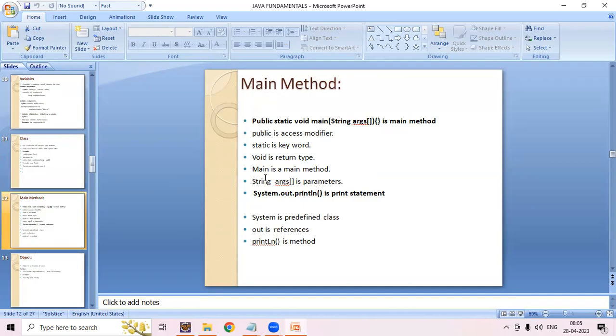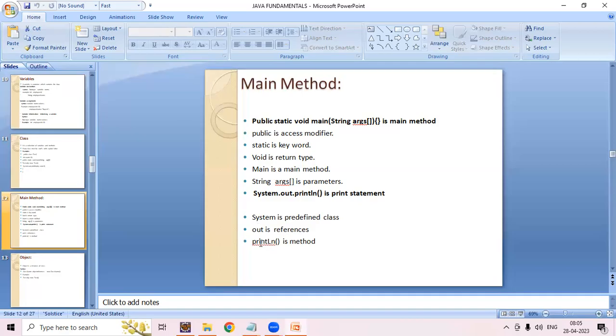String is a predefined class, generally in the java.lang package. System.out.println is a print statement we generally use. Inside that, System is a predefined class, out is a reference, and println is a method. So this is the main method we generally have.